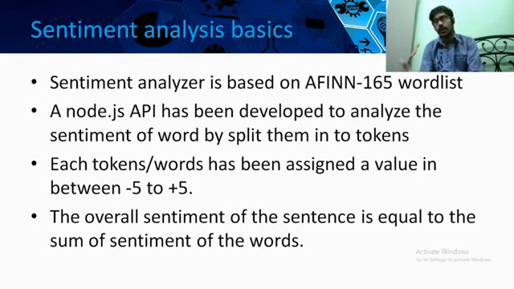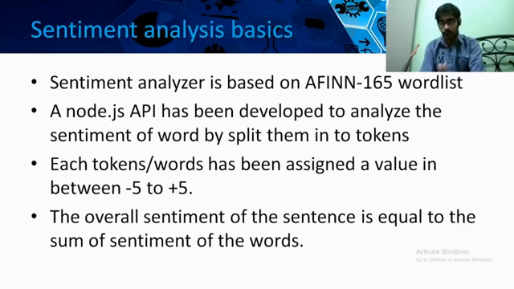Now, in the AFINN 165 word list, each token has been assigned a certain weight value. The weight values range from -5 to +5. A word with highly negative sentiment is assigned -5, a word with highly positive sentiment is assigned +5, and all other words lie between -5 and +5 according to their negativity or positivity.